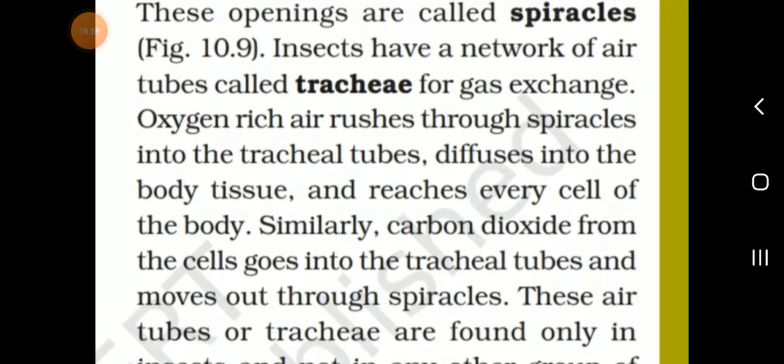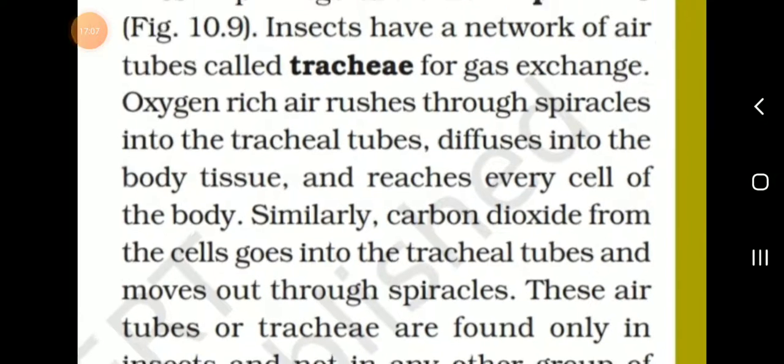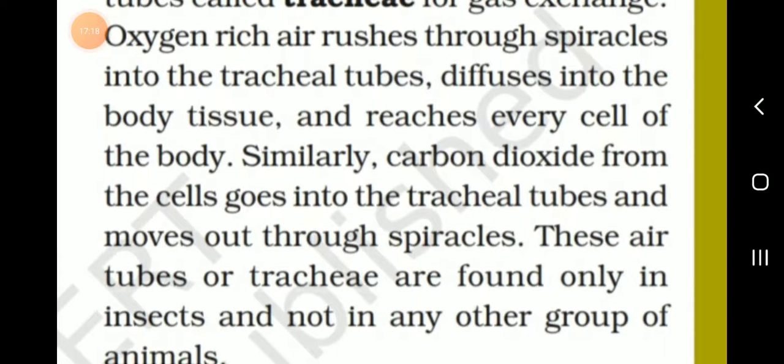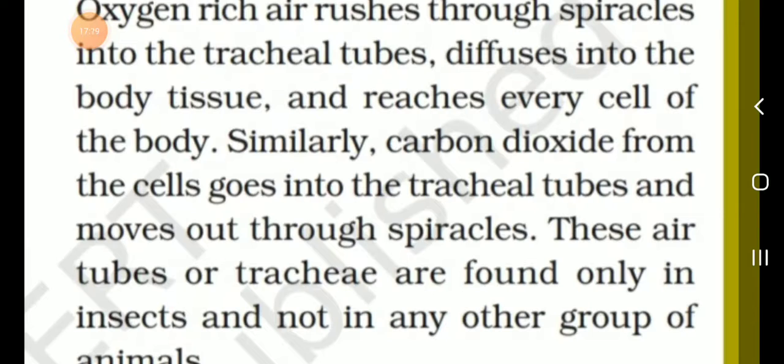The insects have a network of air tubes called trachea for gas exchange. Oxygen-rich air rushes through spiracles into the tracheal tubes, diffuses into the body tissues and reaches every cell of the body. Similarly, carbon dioxide from the cells goes into the tracheal tubes. So, the insect's respiratory organs are trachea and spiracles.